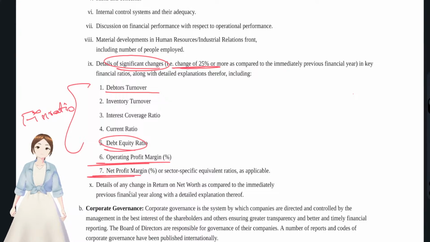That's with regards to the P&L account, and the details with regards to return on net worth. These are all the financial ratios that the management will give from the point of view of investors. Investors require financial ratios and the return on net worth.